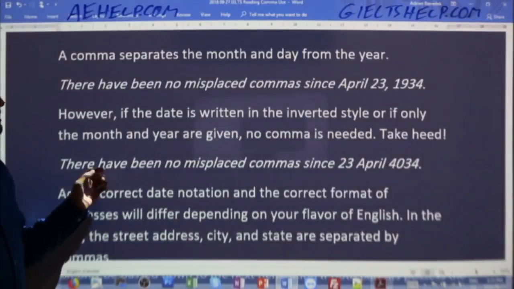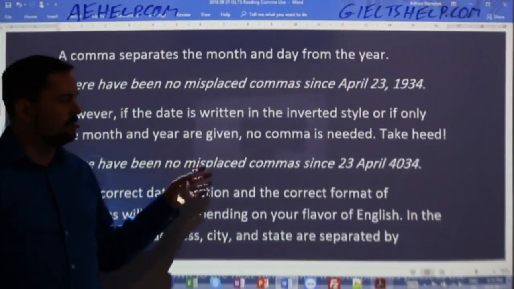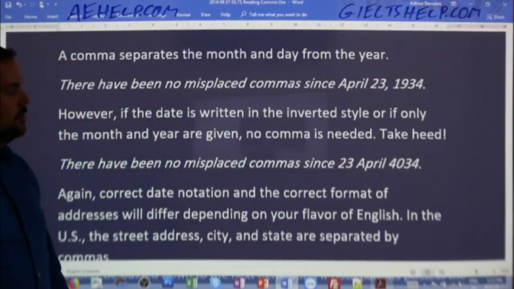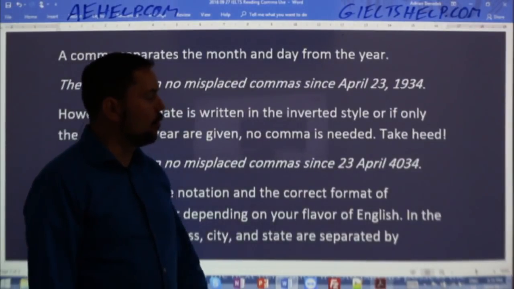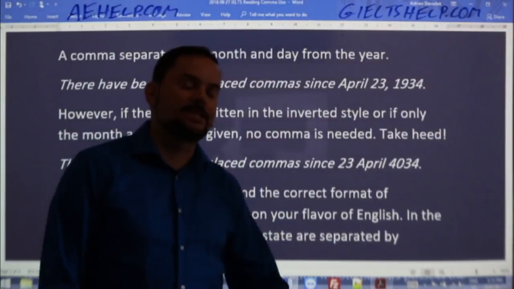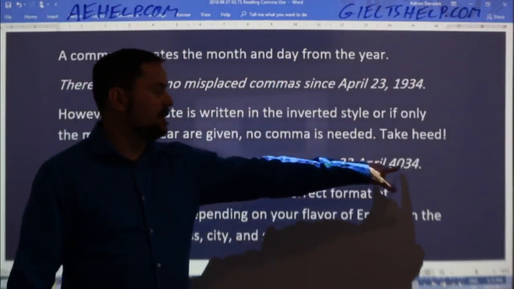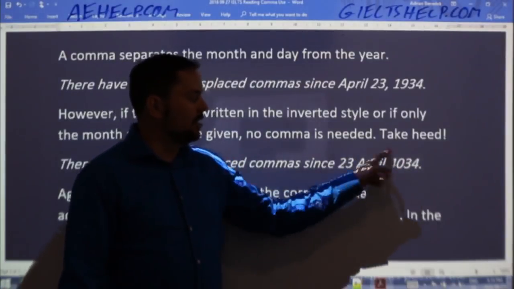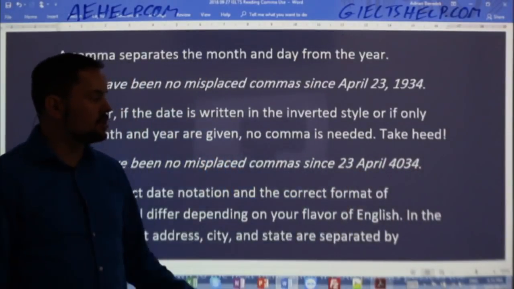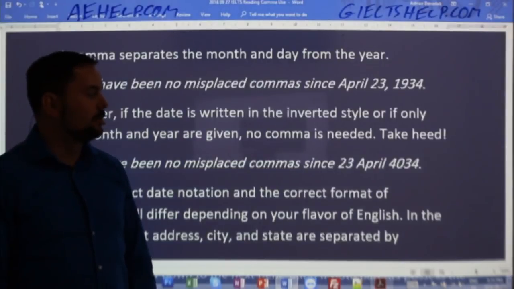Now, if you have it in a different way, so for example, you don't have the day, then you don't need a comma. Or if it's in, let's say, the logical sequence of time span, day, month, year, then again, you do not include a comma. All right, so this is just a kind of technical rule for commas.